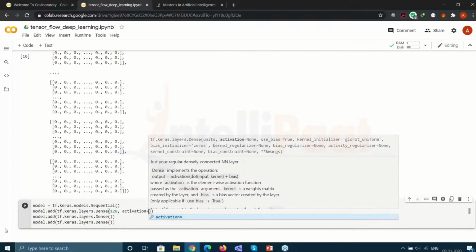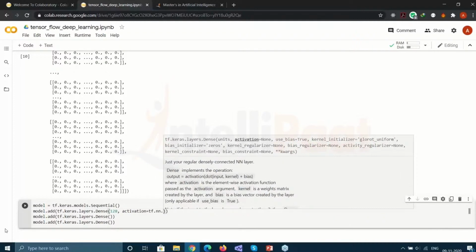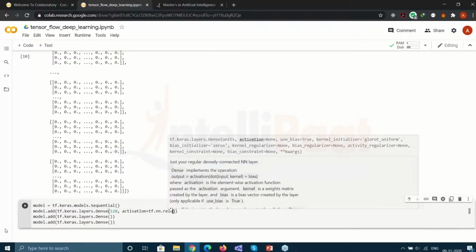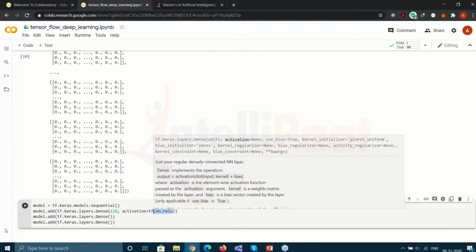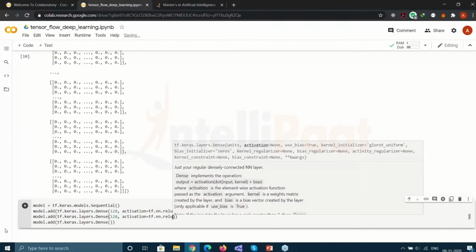Activation is equal to, and this is where we pass in the name of the activation function or the activation function itself. So tf.nn.relu, and I will pass in ReLU. Again, in the second one, I will also pass in the same thing, 128 and ReLU.